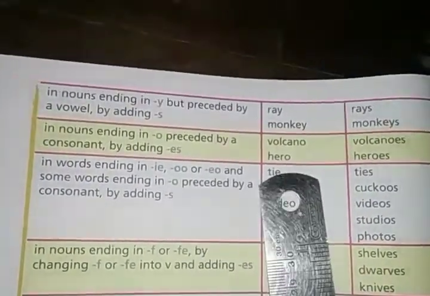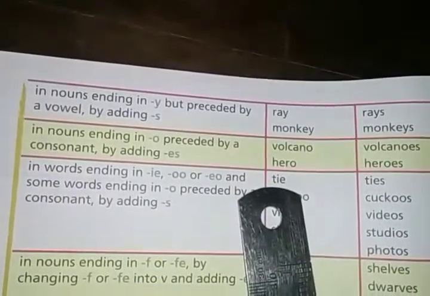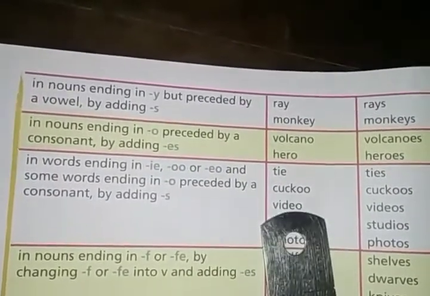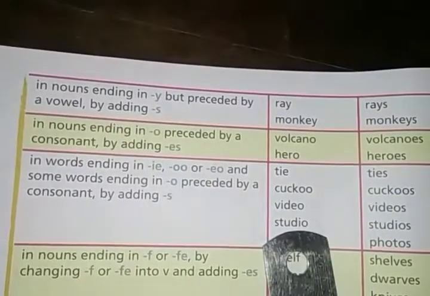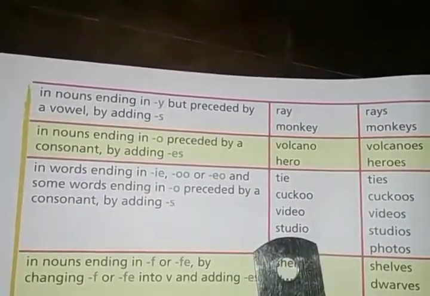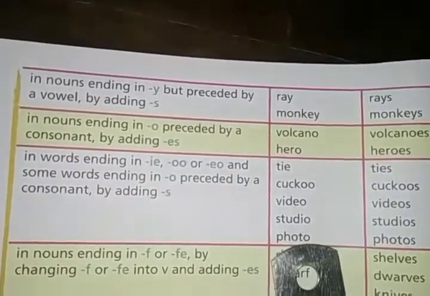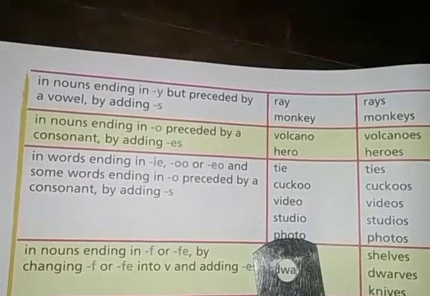Look at the words. ie is followed by the consonant t. T is a consonant, no, and before ie there is t. Okay, before double o there is k, which is a consonant. Before eo there is d, which is a consonant. Before io there is d, which is a consonant, and before o there is t. So this is also a consonant.